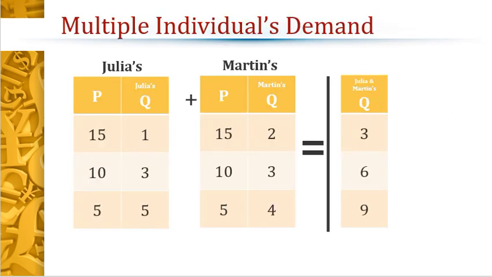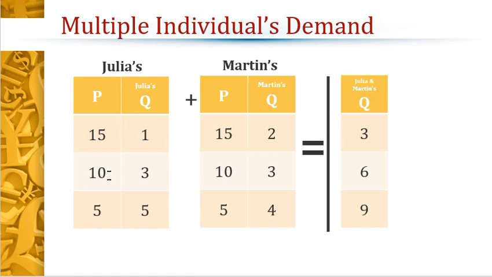Okay, so we can also take every individual's demand curve and create a market demand curve. So if we have this market for movies or whatever we're looking at here, we have just two people in the market. This is Julia's demand and this is Martin's demand for movies or whatever good. So at $15, Julia wants to buy one, Martin wants to buy two. To get the whole market demand, we just take the one plus the two, we get three.